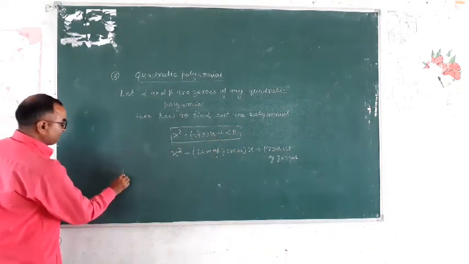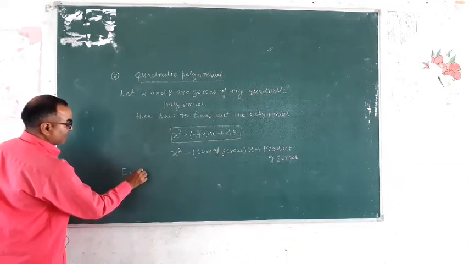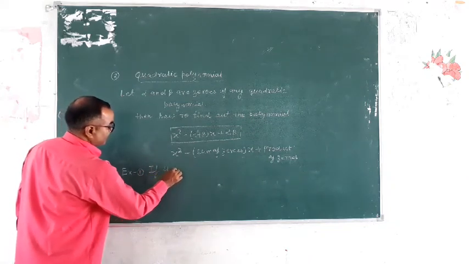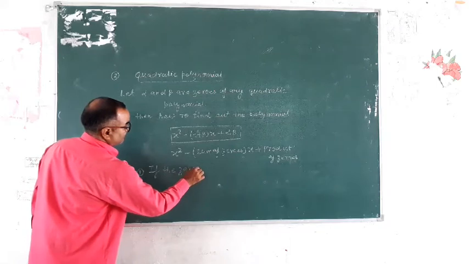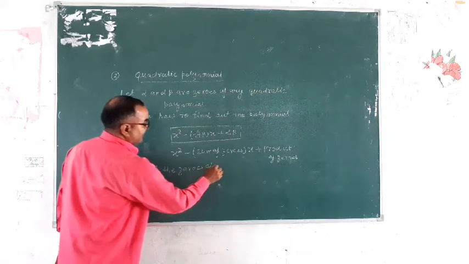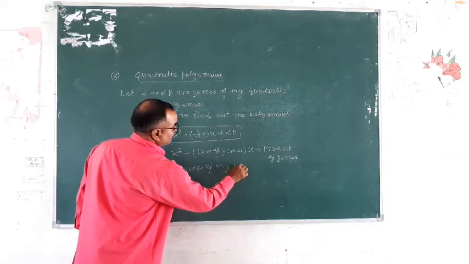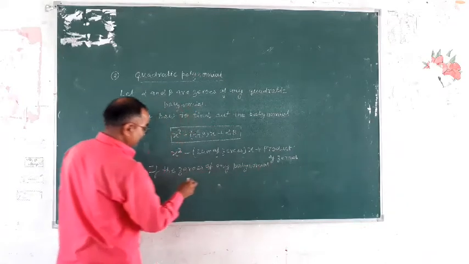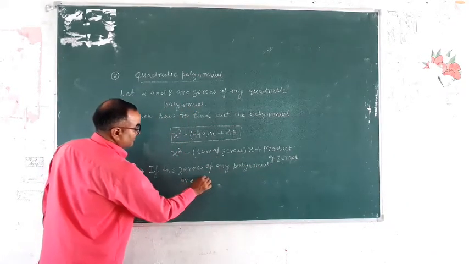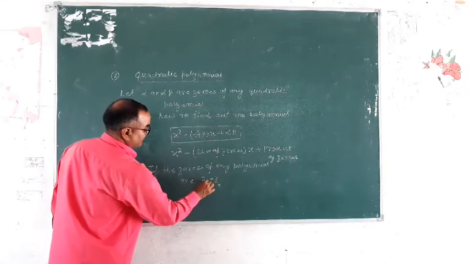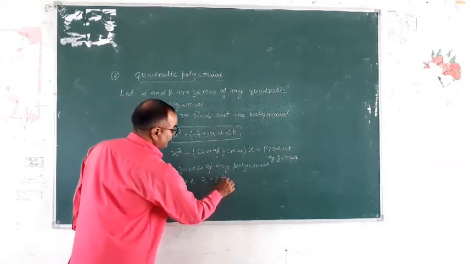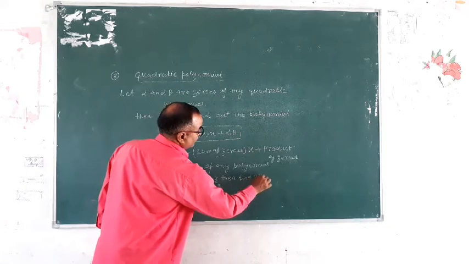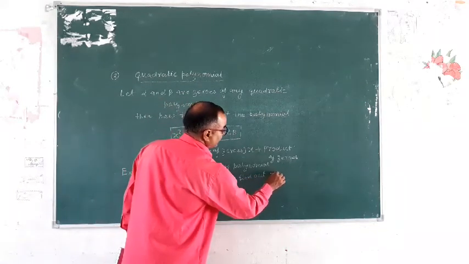Write down example 1. Write down, if the zeros of any polynomial are 2 and minus 3, then find out the polynomial.